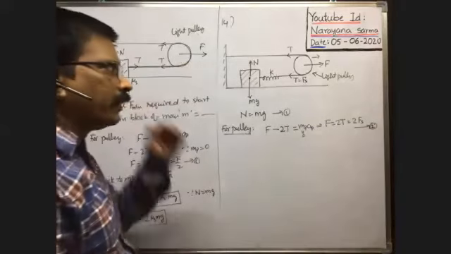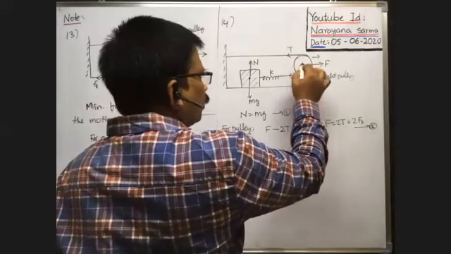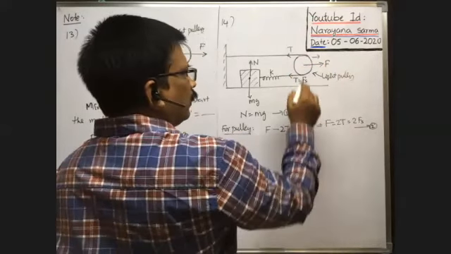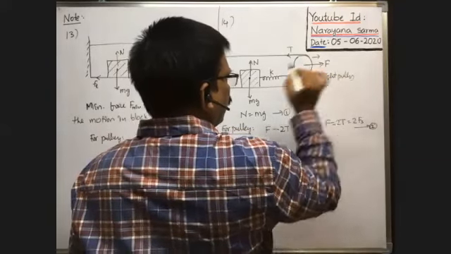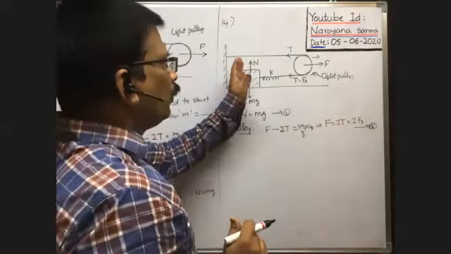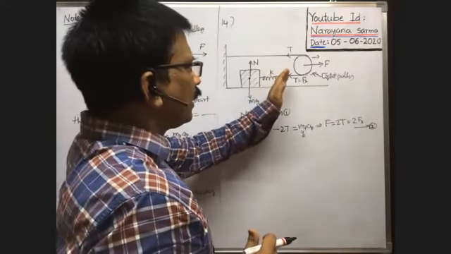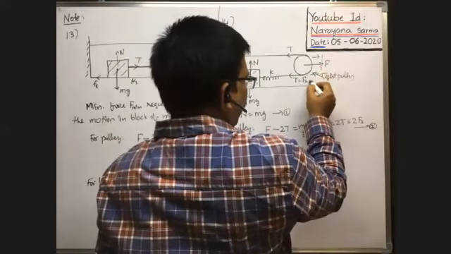Okay. Now for the spring, whenever you pull the pulley in this direction, suppose at the instant the pulley starts motion or is ready to start sliding, the pulley displaces a distance equal to, say, x.